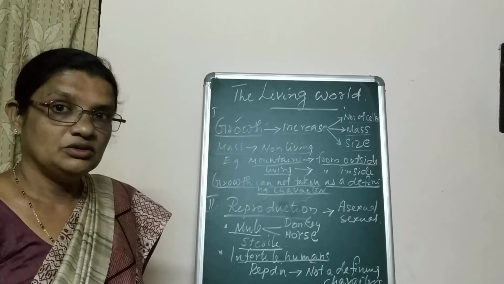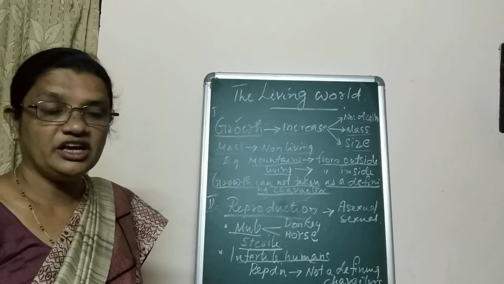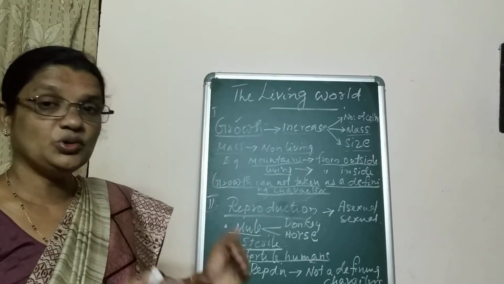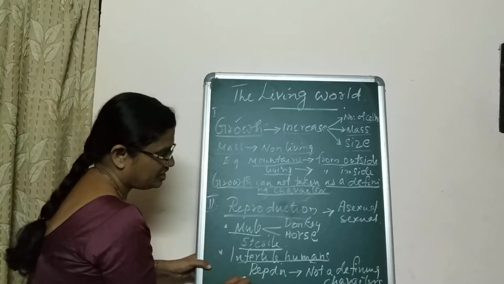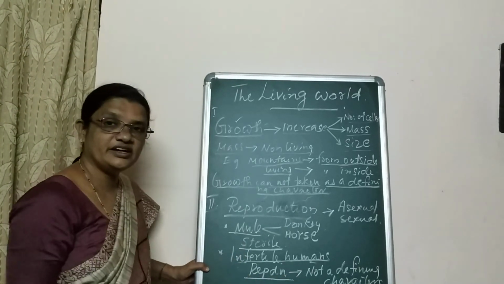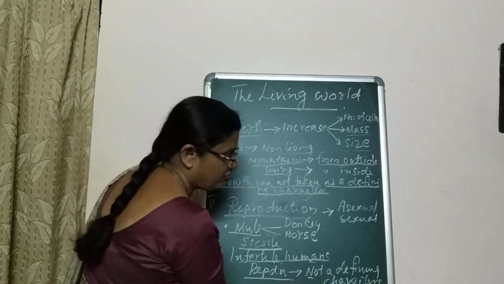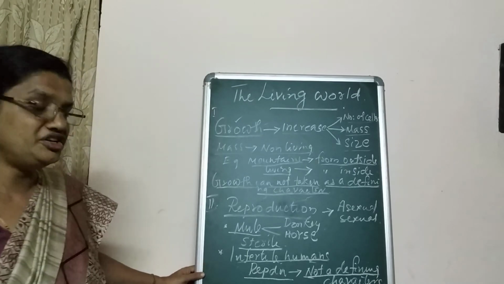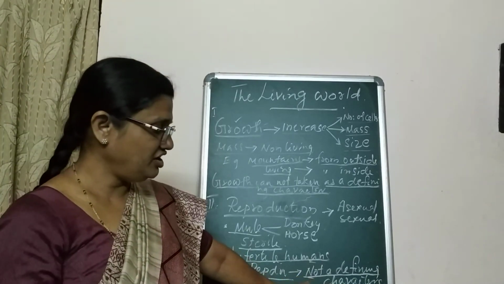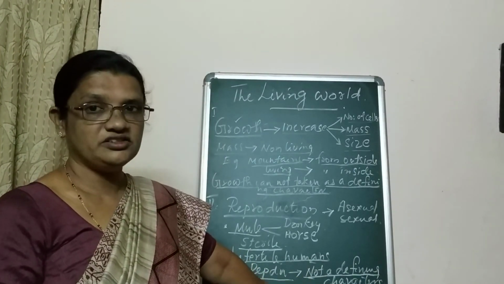So both are living organisms, but they cannot show this characteristic feature fully. That is why reproduction is also not considered a defining character. Why? That's the question.